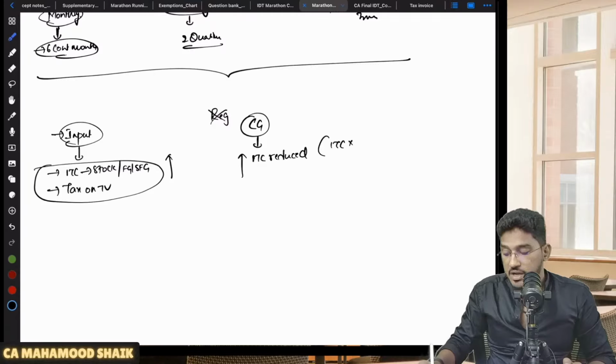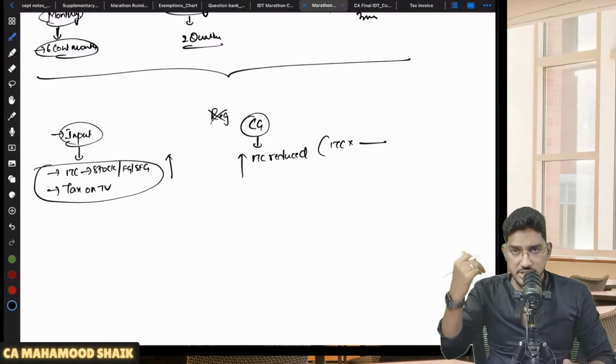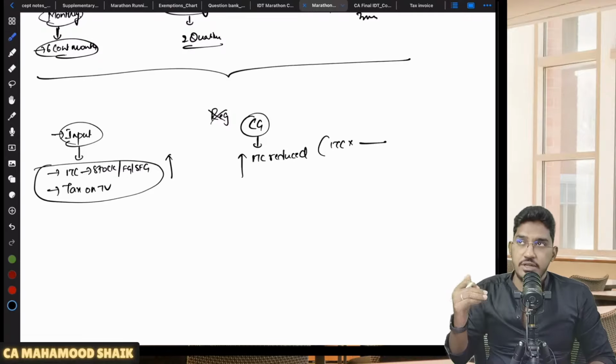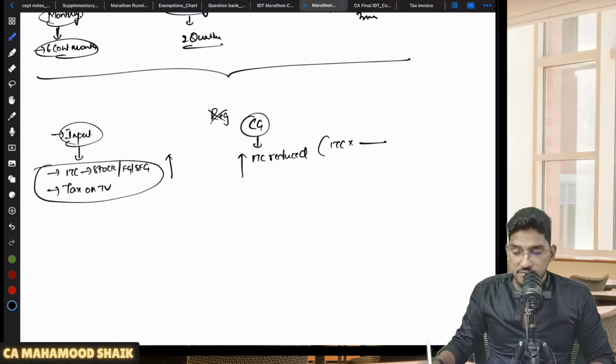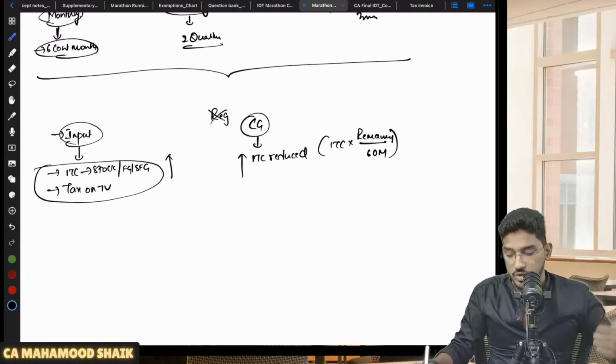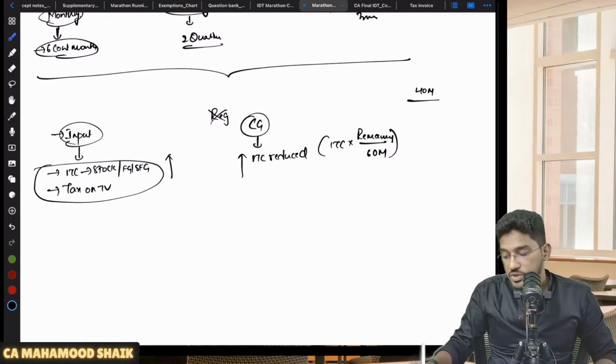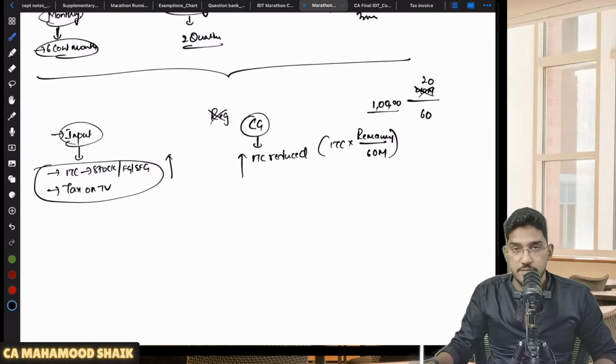Take full ITC from the date of purchase, from the date of invoice, and we will assume the useful life as 5 years, that is 60 months. We will imagine the useful life as 60 months, and you determine the remaining useful life. Let us say, for example, I purchased a capital good long ago. Till the date of cancellation, I have used it for 40 months. I will take the useful life as 60. That means how many remaining months are there? 20. Total ITC I have availed is 1 lakh rupees. So 1 lakh into 20 divided by 60. Like that, you have to calculate the reduced ITC.